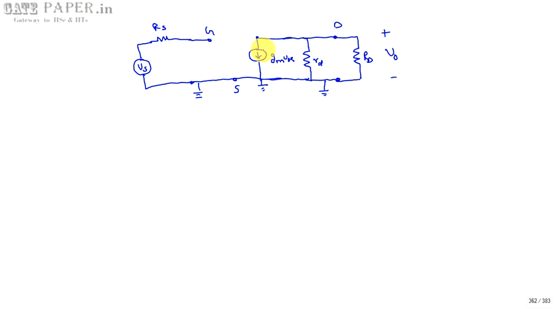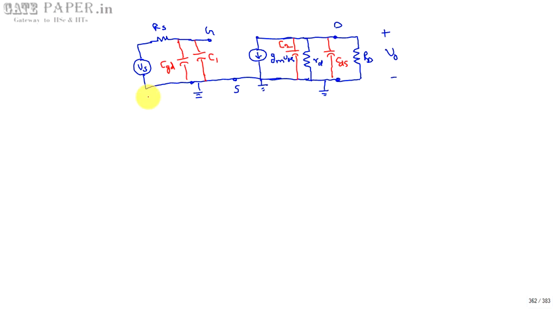Already there is a capacitor CGS, and that equivalent capacitance can be drawn as C1, and there is a capacitor already present, CDS, and the capacitance between gate and drain can be equivalently written as one more capacitance at the output side as C2.